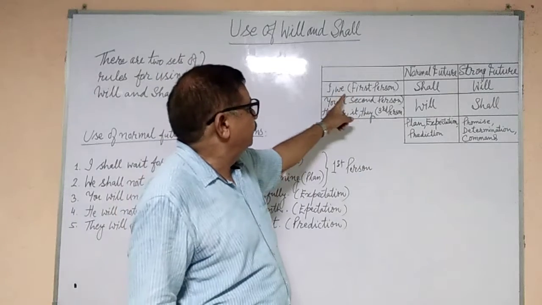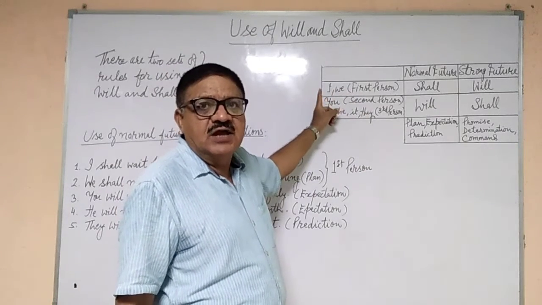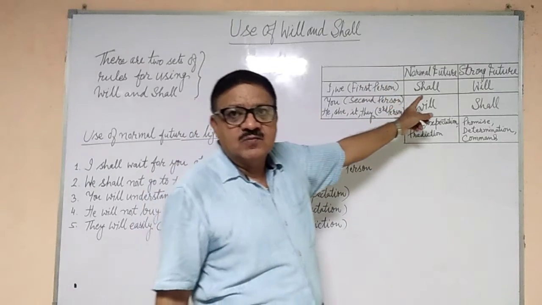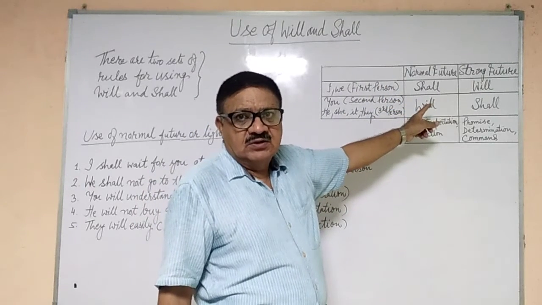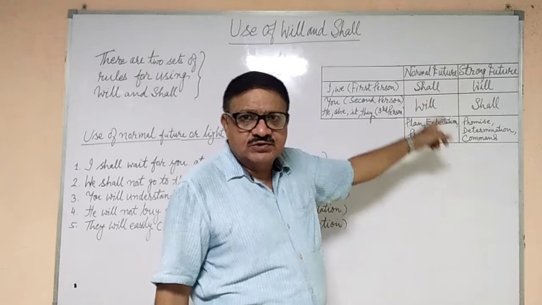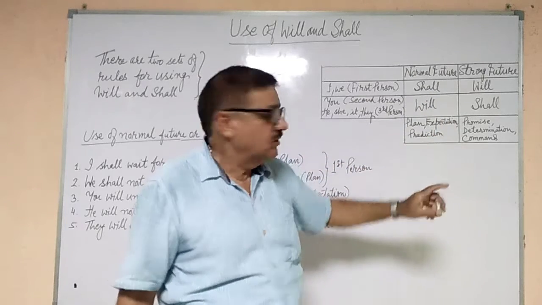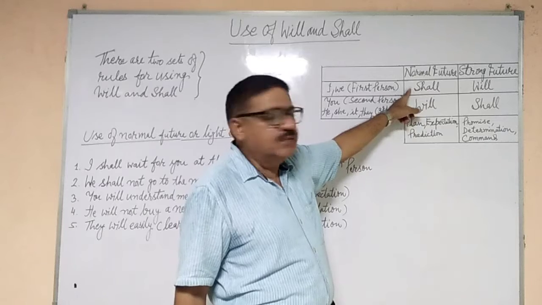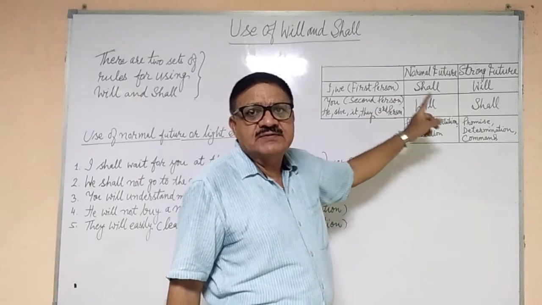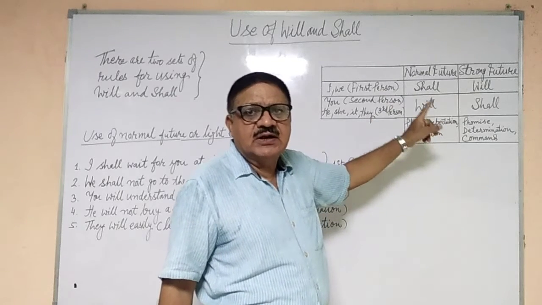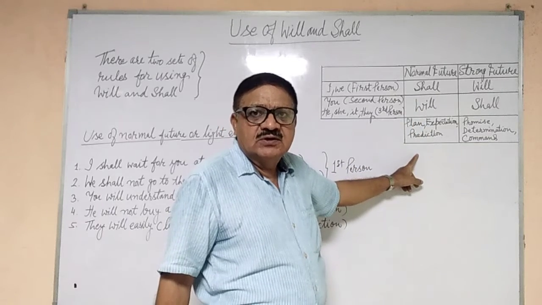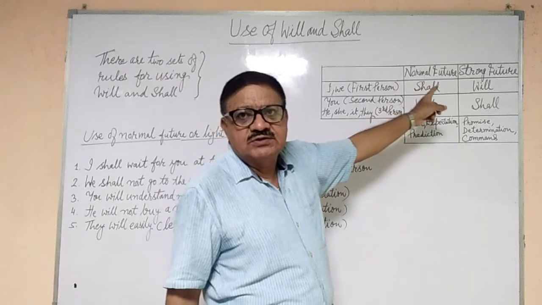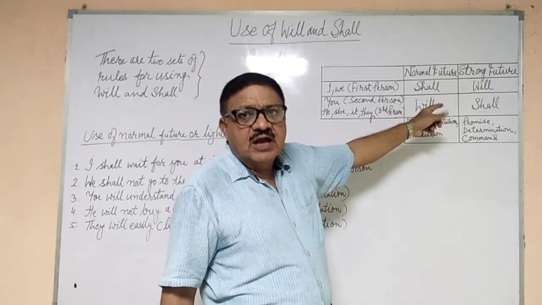If it is first person, I or we, then in normal future or normal emotion we use shall. If you are making some plan, having some expectation, or some prediction, we will be using shall with I and we.